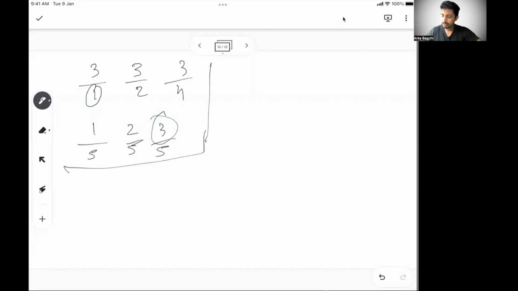A couple of things I just wanted to cover. Sometimes you see the gap between numerator and denominator is the same. Let's say 2 by 3, 4 by 5, 6 by 7. All these are less than 1. In this case, how much is 6 by 7? 0.8 something, so something around 0.85. This is exactly 0.8. This is 0.66.